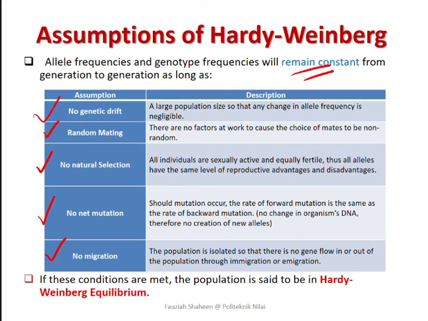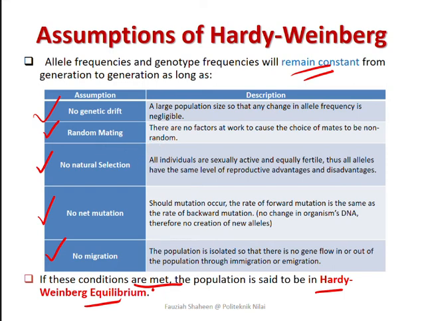So ini adalah assumptions untuk Hardy-Weinberg equilibrium. For the frequencies to remain constant, all of these assumptions have to be met to be in Hardy-Weinberg equilibrium. So the Hardy-Weinberg equilibrium is a principle stating that the genetic variation in a population will remain constant from one generation to the next generation in the absence of disturbing factors.